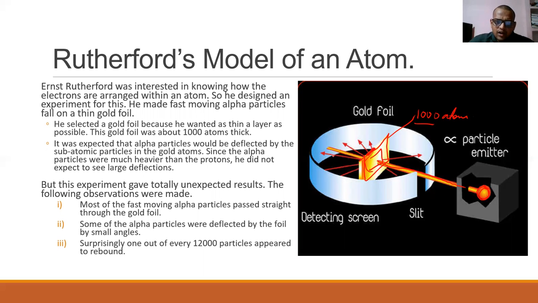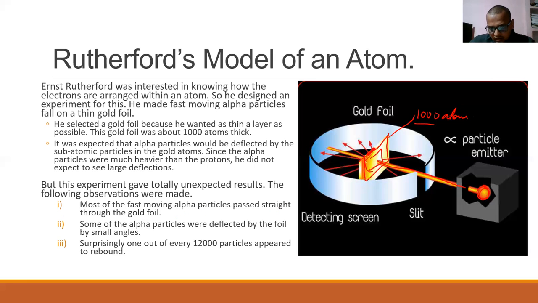He expected that alpha particles would be deflected by the subatomic particles of the gold atoms, since alpha particles were heavier than protons. He did not expect to see large deflections, but the experiment gave totally unexpected results. The following observations were made. Most of the fast moving particles passed straight through the gold foil.